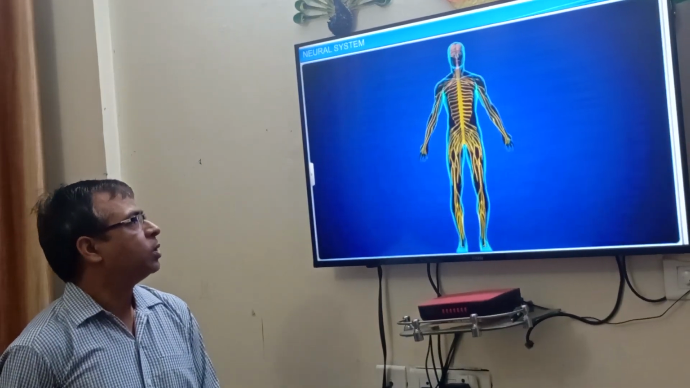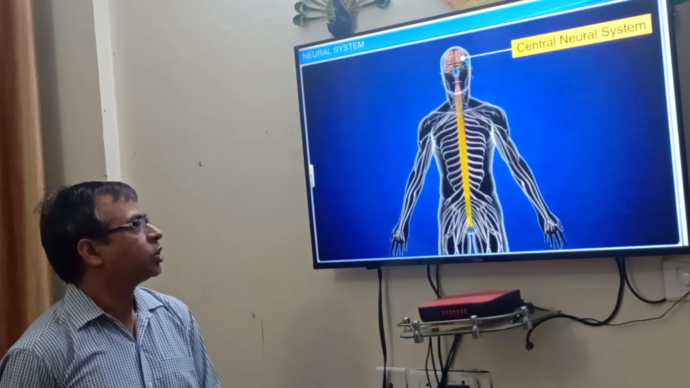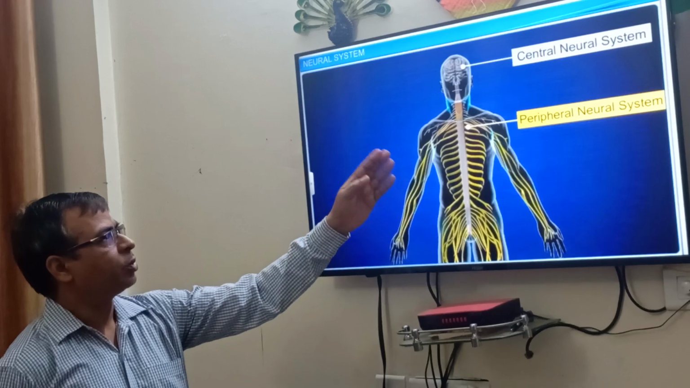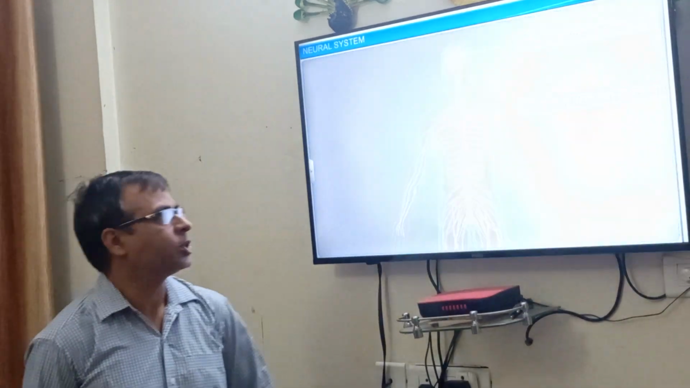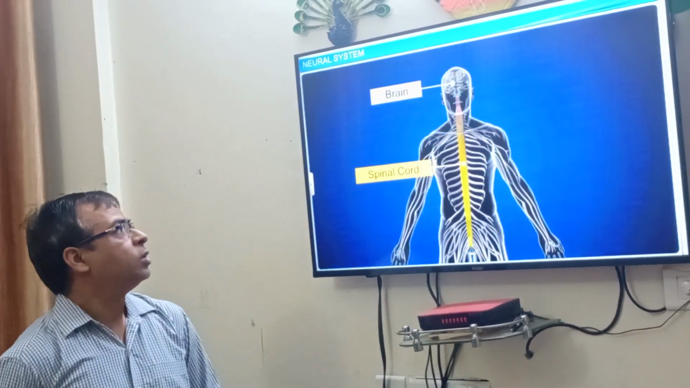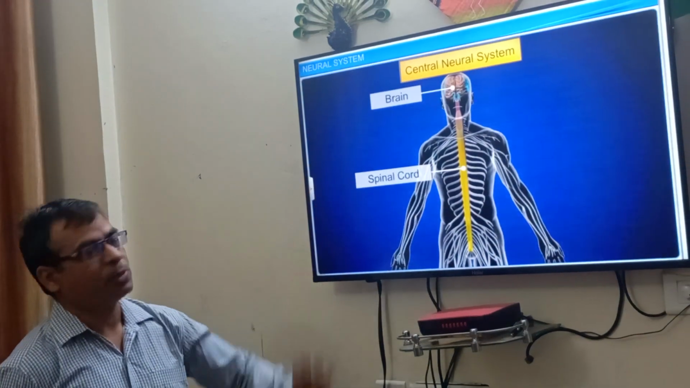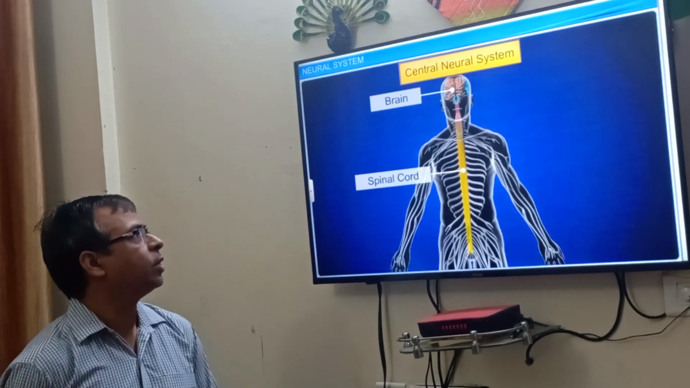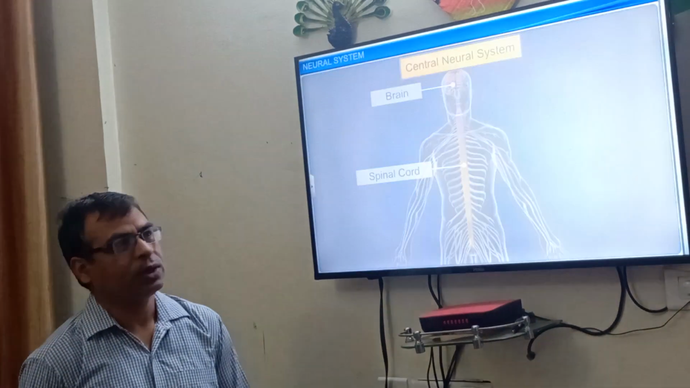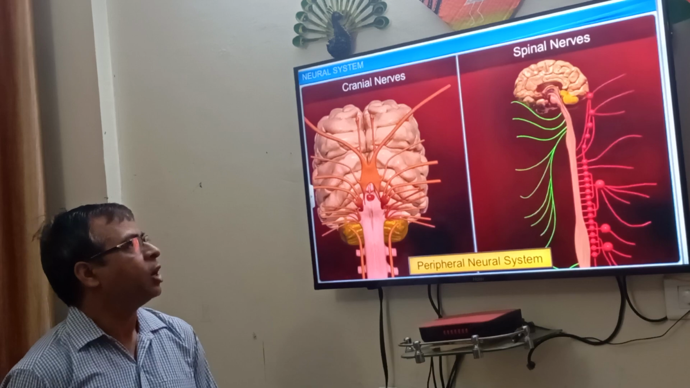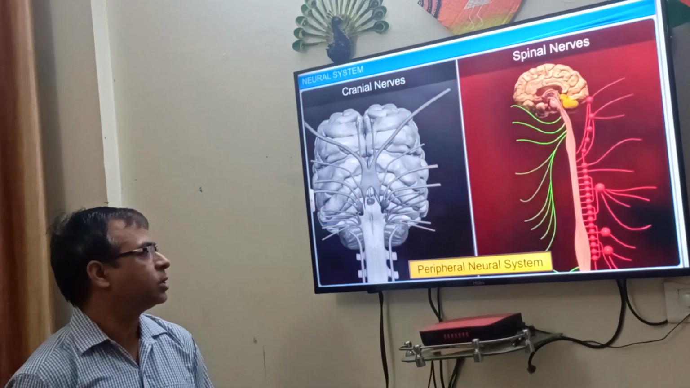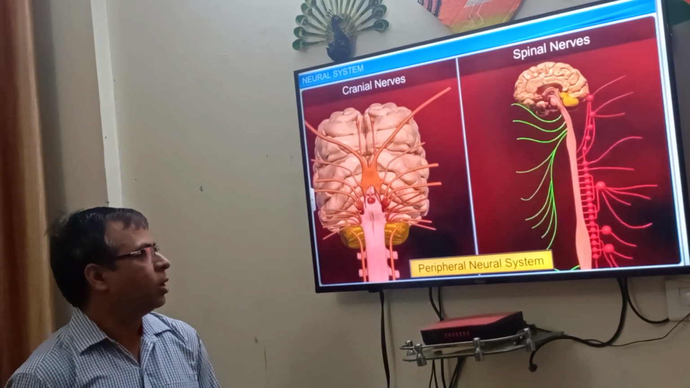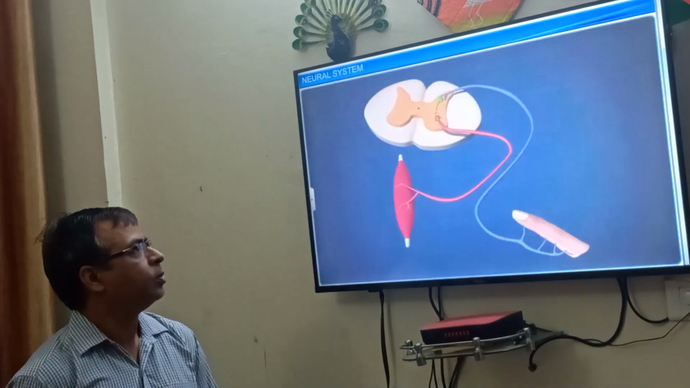The neural system has a structure. The human nervous system consists of two parts: the central nervous system and the peripheral nervous system. The central neural system consists of the brain and spinal cord. So the brain and spinal cord are considered under the central nervous system, and the cranial nerves and spinal nerves are considered under the peripheral nervous system.